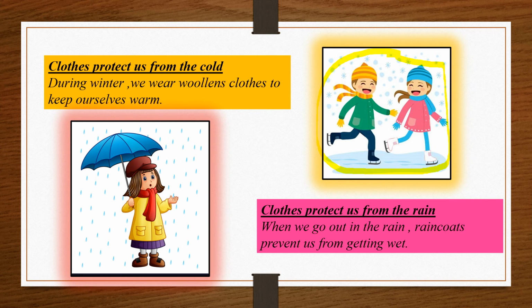Dear students, now let's see about rainy clothes. Clothes protect us from rain. When we go out in the rain, we usually use raincoats and umbrellas to prevent us from getting wet. The material of umbrellas and raincoats is made of synthetic fibers, and they help protect us from rain because synthetic fiber does not have any pores in it. So the water of the rain does not affect our body.